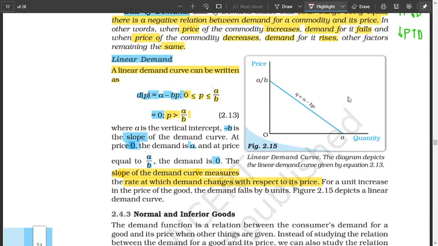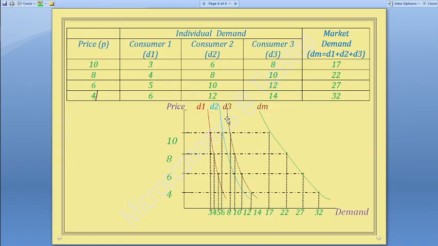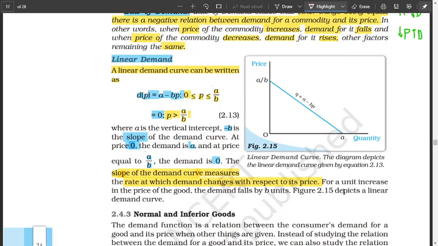Okay, so before we stop, let's look at this one point, that is a linear demand. A linear demand is a demand which, if you represent it graphically, is a curve which is a straight line. Linear means a line which is straight, right? So we have seen earlier that the demand curve is a curve, it's not a straight line. But what if demand is a straight line?